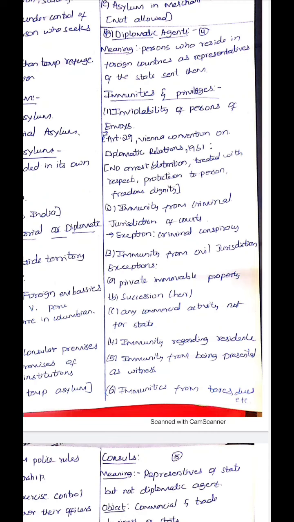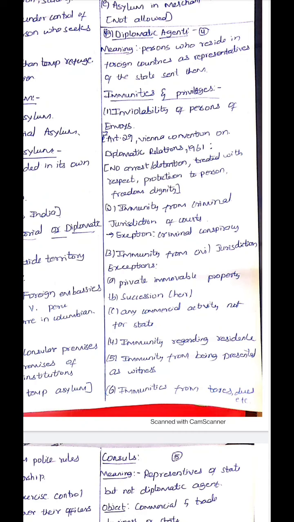If he is involved in succession, he is an heir and property has been transferred to him, then the civil court can try him. And any commercial activity not for the state. If he does any commercial activity which is not for the state, then he can be tried in foreign civil courts. Other than this, he cannot be tried in civil courts of foreign countries.